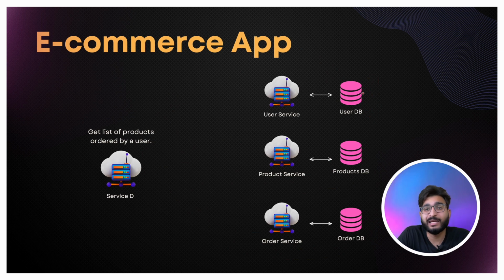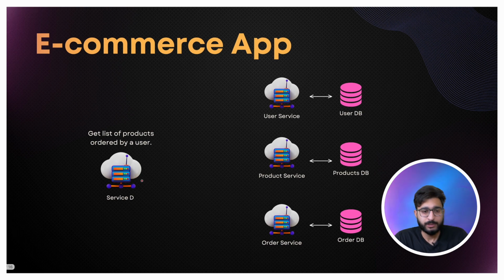But microservice architecture doesn't allow you to call these databases from a different microservice. This is not really allowed. That means if service D wants to directly call this user DB, this is not a possible scenario. This service can't call this user DB directly. Microservice architecture completely disallows this. Then how will we make sure that this service D fetches all of these details?